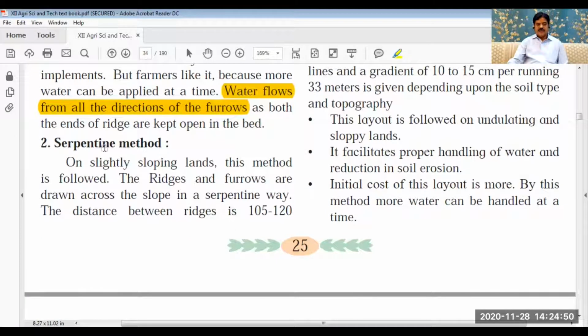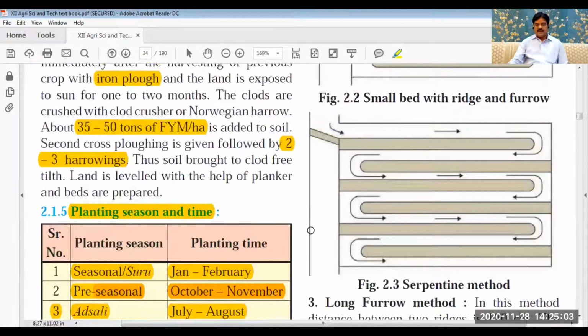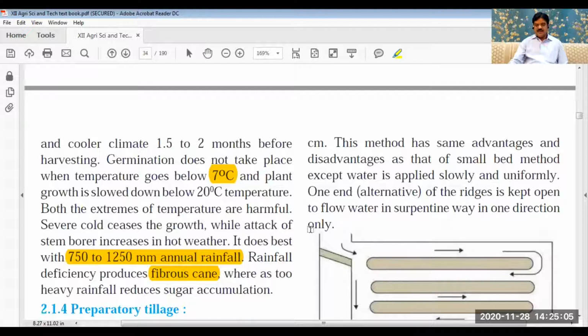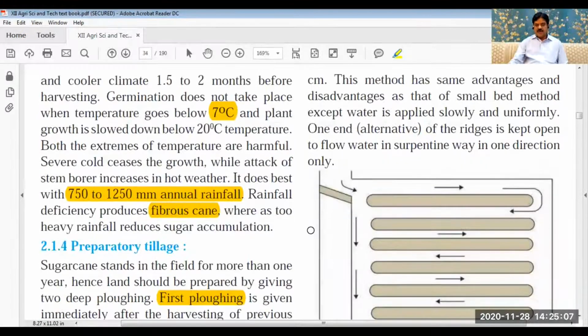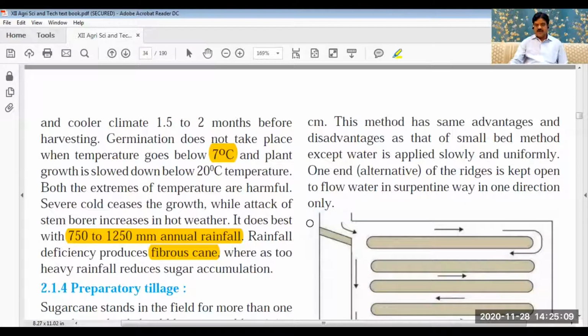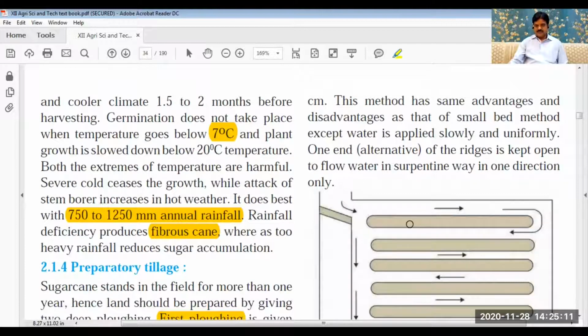The second is the serpentine method. Serpentine, it moves in the serpentine manner. So here the distance between ridges is same, 105 to 120 centimeter. Here we can see in the figure that this water moves in this direction and it comes in this way.